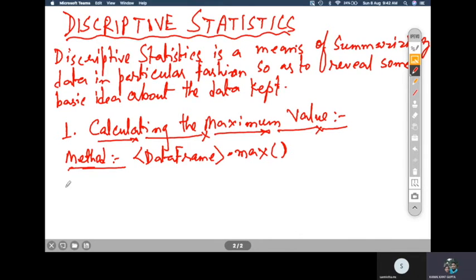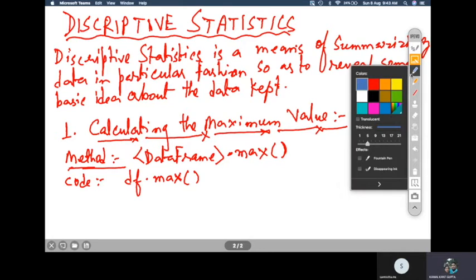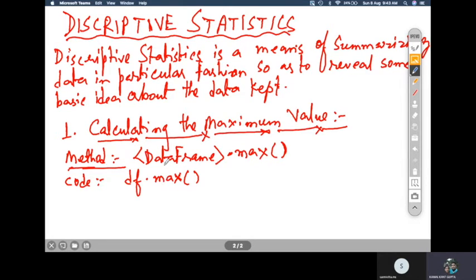If I write df.max, where df is whatever we created in the last slide, the unit test data frame, what output do you expect from this particular line if this code is executed?